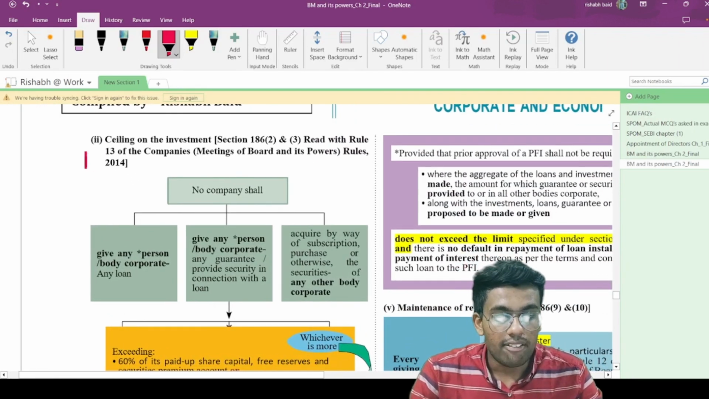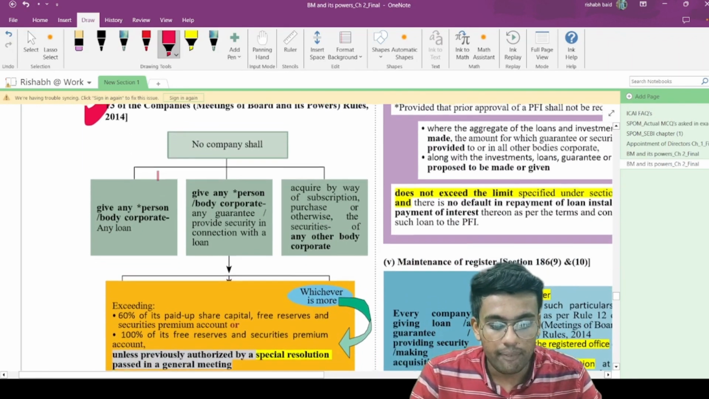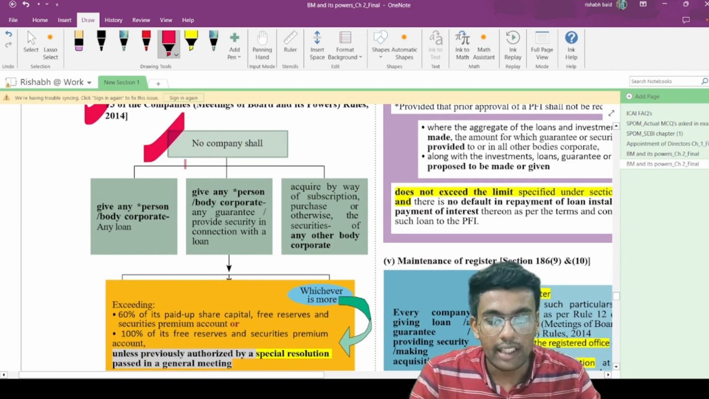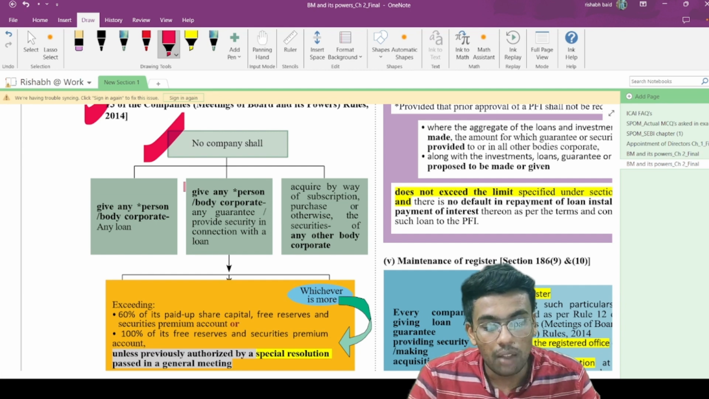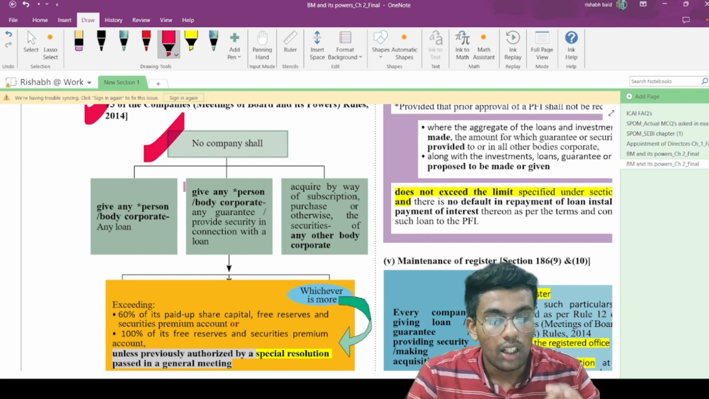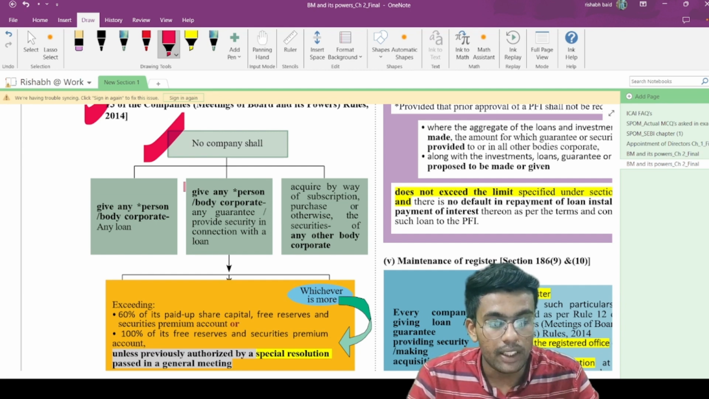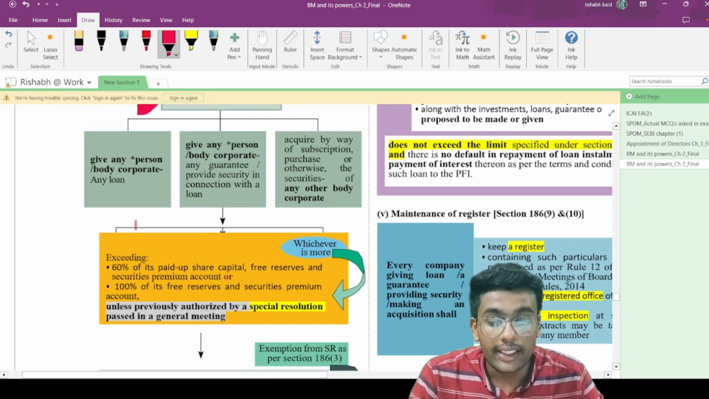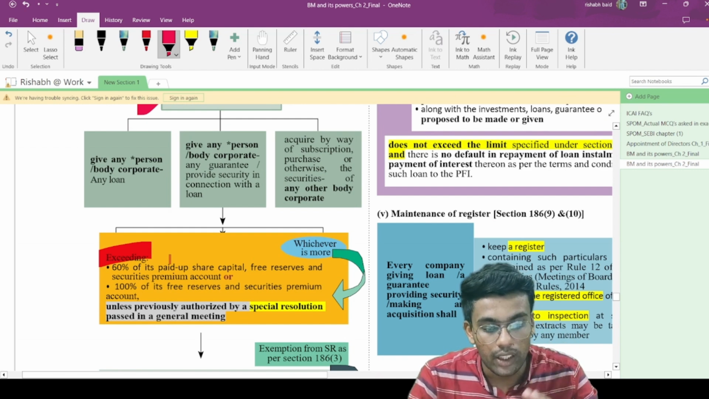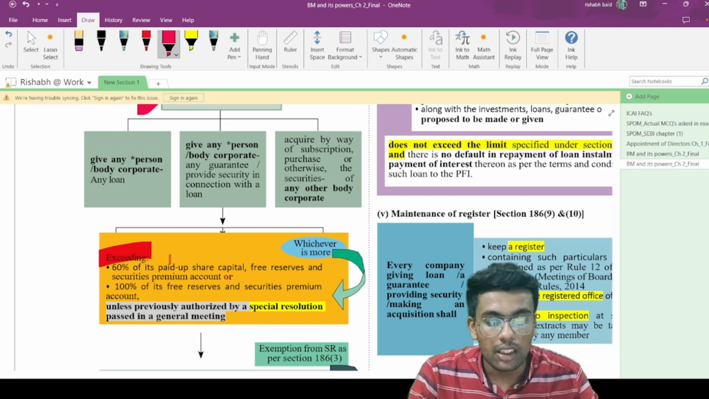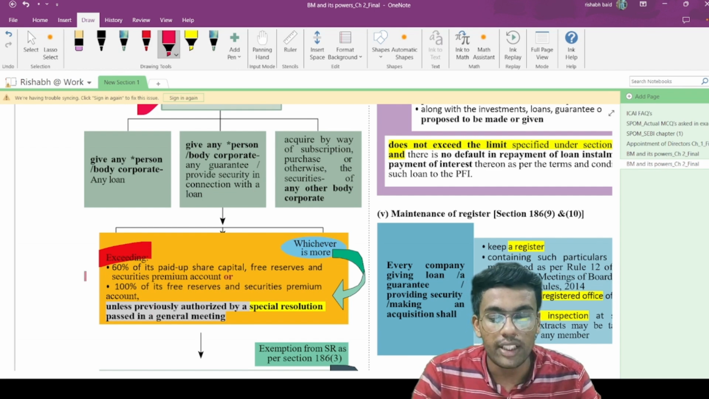Now, ceiling on the investment. So this is again a very important section. No company shall give any person or body corporate any loan, or any guarantee or security, or acquire by way of subscription, purchase or otherwise securities of any body corporate, exceeding how much? Exceeding 60% of its paid up share capital, free reserves and securities premium, or 100% of free reserves and securities premium, whichever is more.